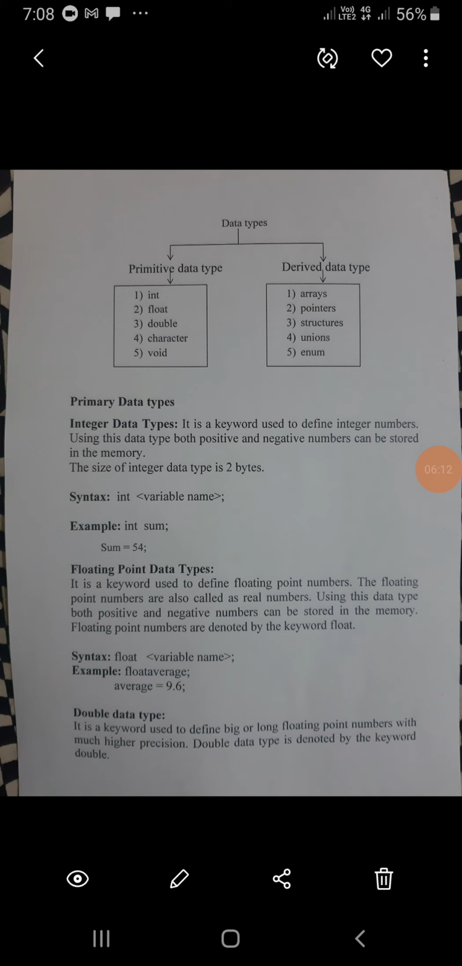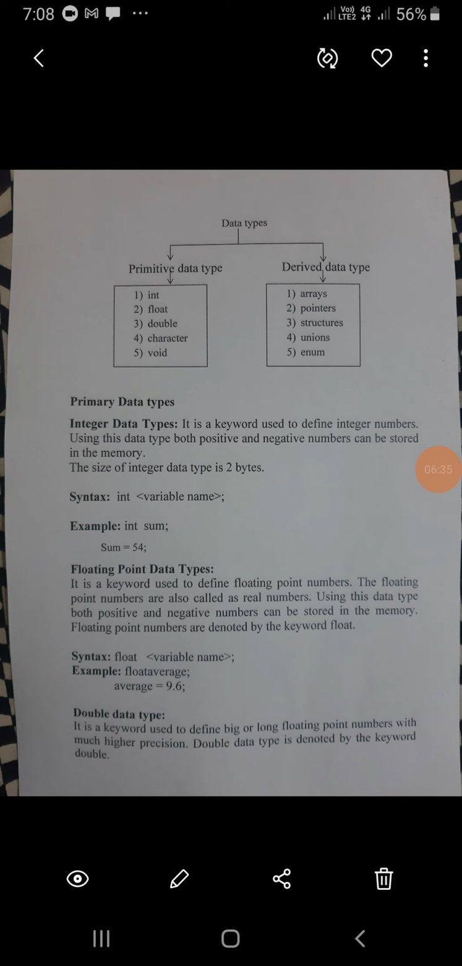Next, floating point data type. Second one is the floating point data type. It is a keyword used to define floating point numbers or real numbers. Floating point number means it has a fractional part. The floating point numbers are also called real numbers. Using this data type, both positive and negative floating point numbers can be stored in memory.